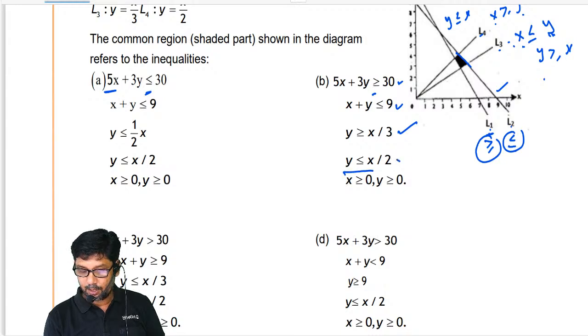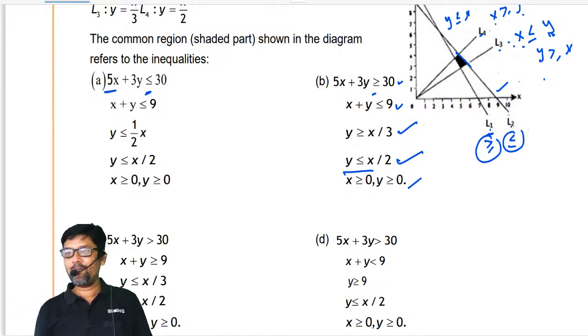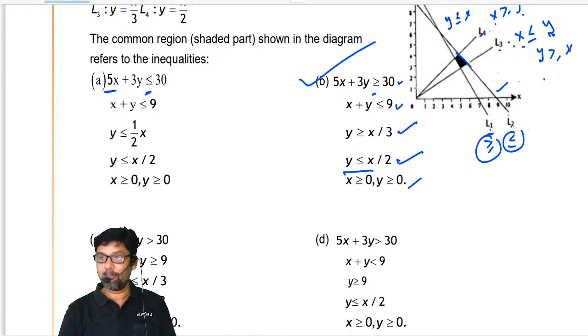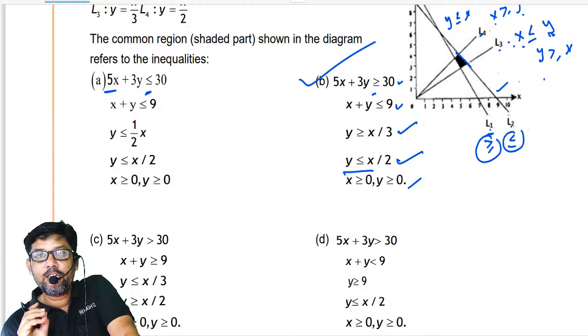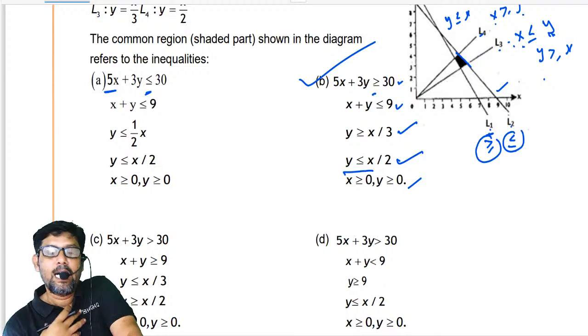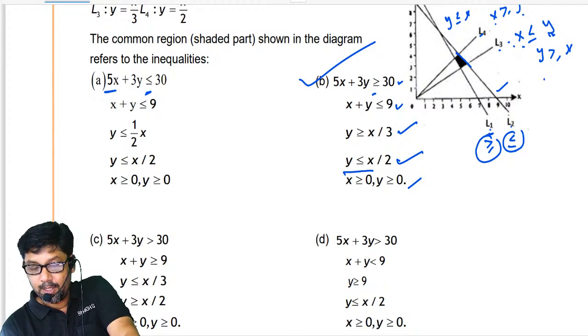Irrespective of the 3 and 2 numbers, forget about them. And x is greater than or equal to 0, y is greater than or equal to 0. So what is your option, my dear? B. My dear, to get this answer it takes hardly 10 to 15 seconds. I took time only to explain. Otherwise, in 10 seconds, by just checking this way, you can get it.